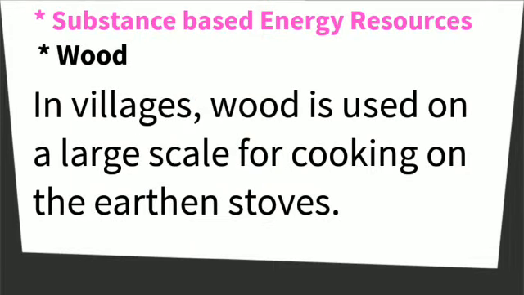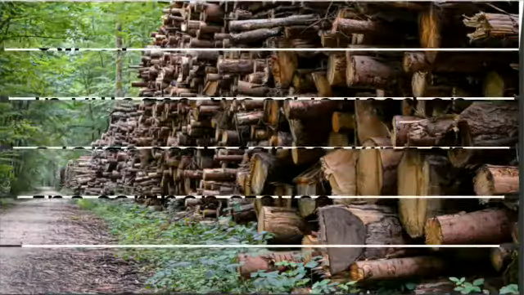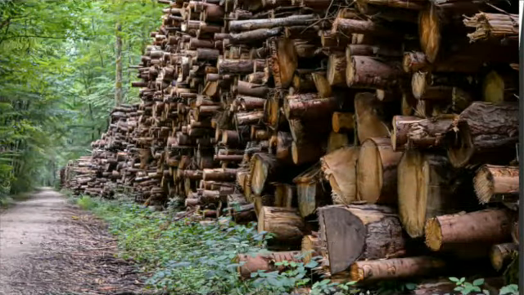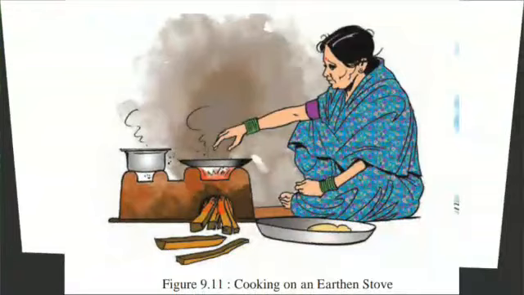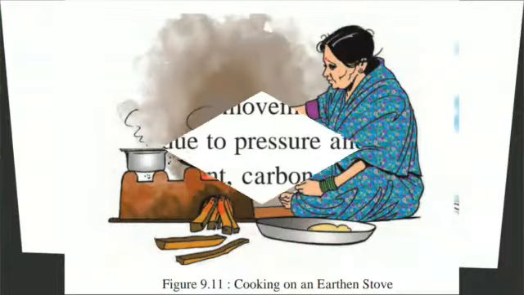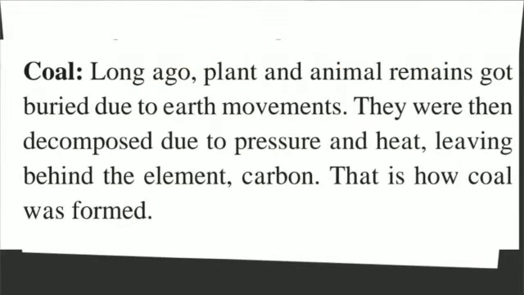Now we are going to learn about substance based energy resources in depth. First of all, wood. Children, as you know, in villages wood is used on a large scale. Wood is mainly used in villages for cooking on earthen stoves like the chulha. If you have ever seen a chulha in villages, you will know how wood is used. But once it is used, it is diminished, it is over.